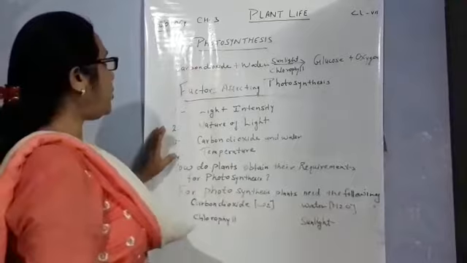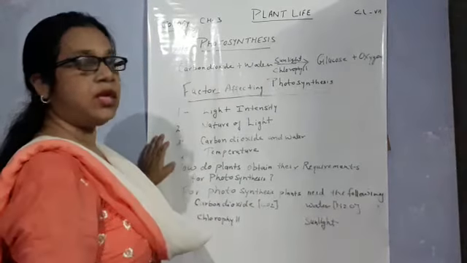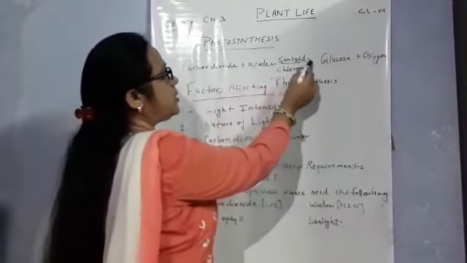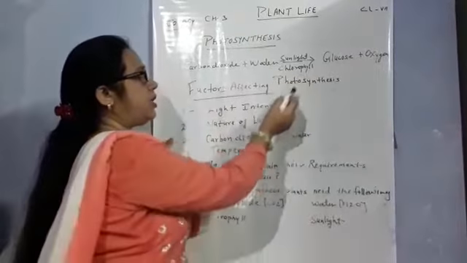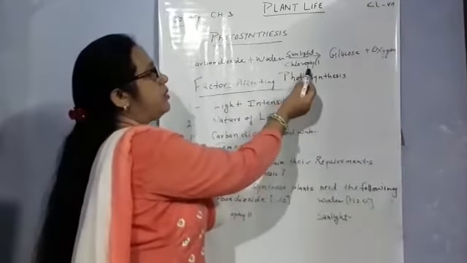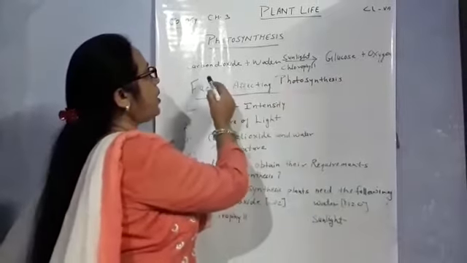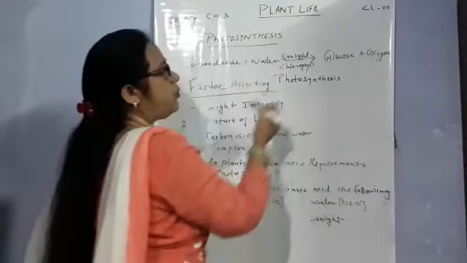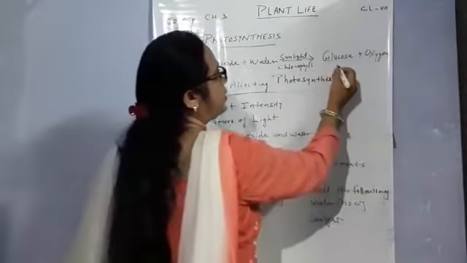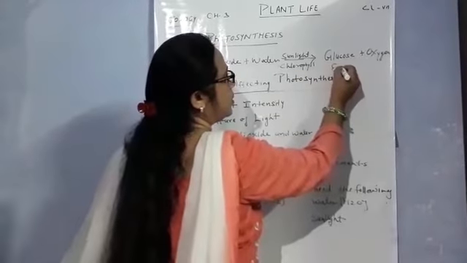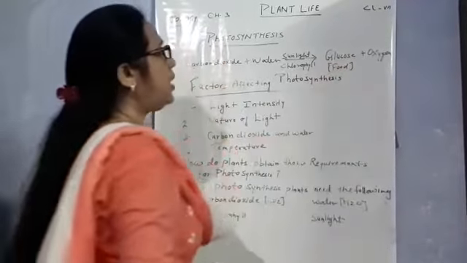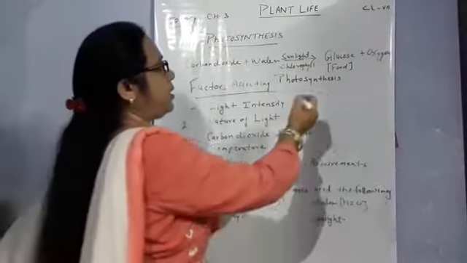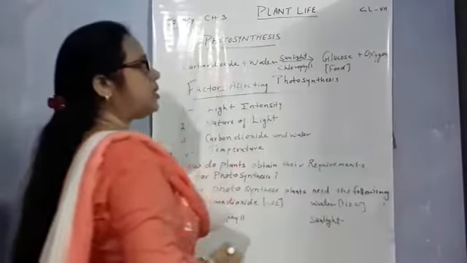As you know, by the process of photosynthesis, green plants make their own food with the help of carbon dioxide plus water in the presence of sunlight and chlorophyll, that is a green pigment which is present in plants. After the combination of these four things, they produce food that is stored in plants in the form of glucose. They produce food as sugar and carbohydrate, plus release oxygen to the atmosphere.